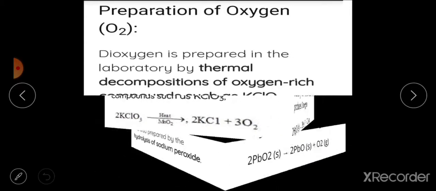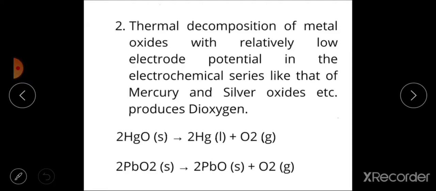Then the second method is by thermal decomposition of metal oxides. Some of the metals like mercury, lead or silver, the oxides of these metals undergo thermal decomposition to produce oxygen.